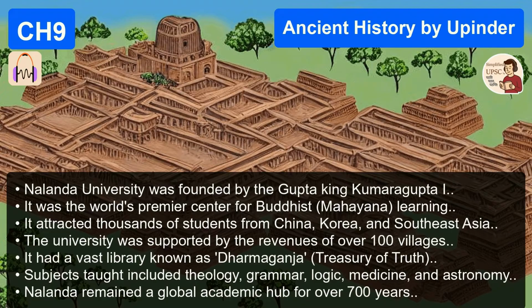The strategy is nuance, you say. Culturally, for the elite, in the realms of art and literature, yes, it has many golden attributes. But socially, for the marginalized, for women, for the lower castes, it was an age of hardening restrictions and was absolutely not golden. That's the kind of critical analysis that gets you the marks.